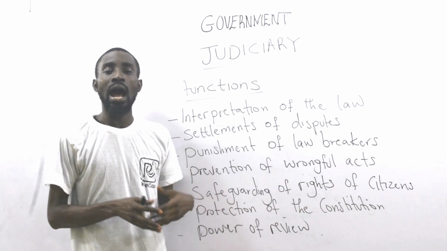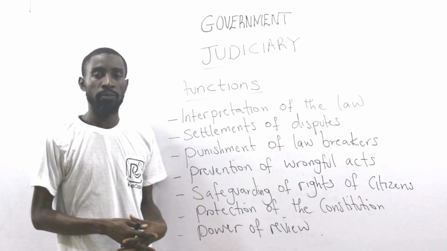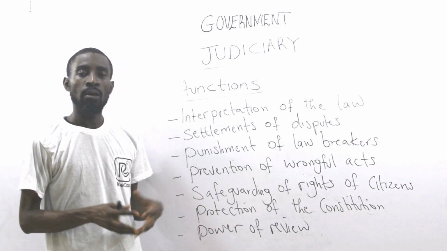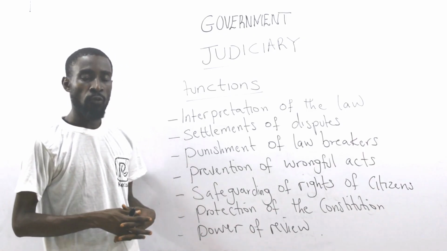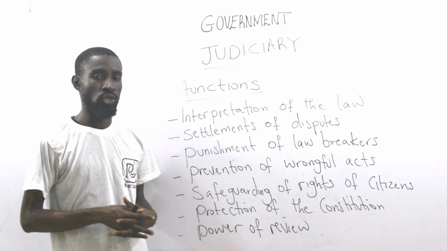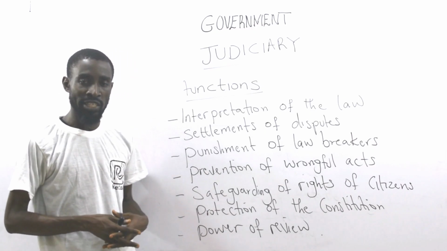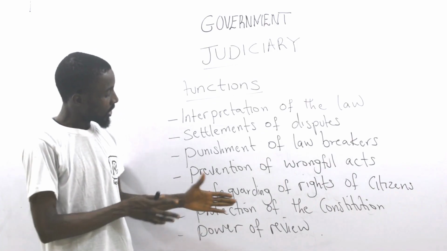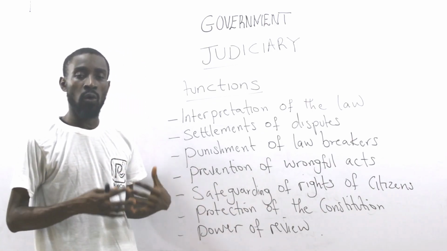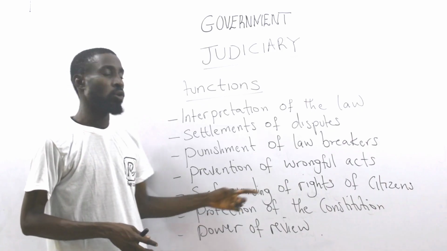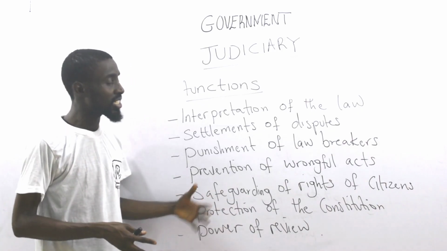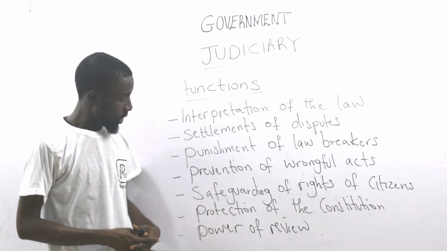These rights are protected by the judiciary. They make sure nobody prevents or forestalls you from residing in any state you wish to reside. Nobody prevents you from belonging to a particular association or religion. So it is left for the judiciary to safeguard your rights, because they are protectors of the constitution. The judiciary serves as the watchdog of the law.